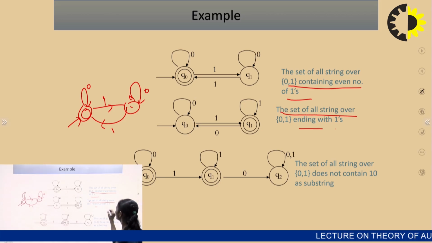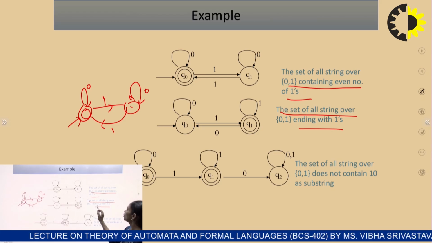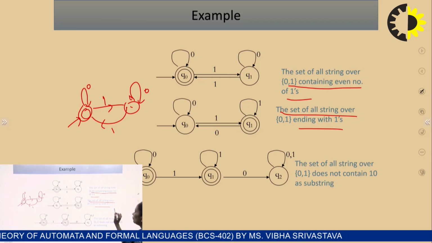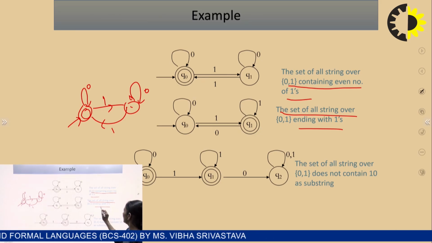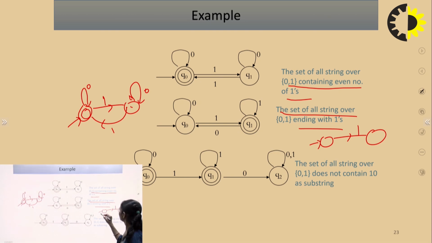Another one: the set of all strings over sigma equal to 0, 1, where the input symbols are defined as 0, 1, ending with 1. We have to design the DFA that always ends with 1. So this is the accepting state. If I say always ending with 1, then this is ending with 1 and this is also ending with 1.